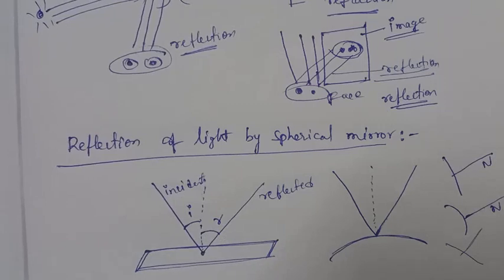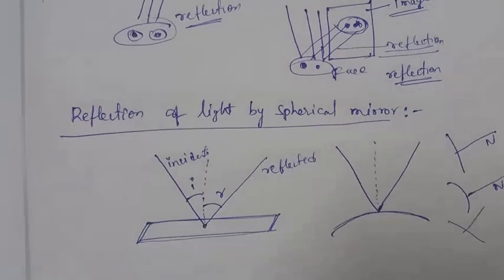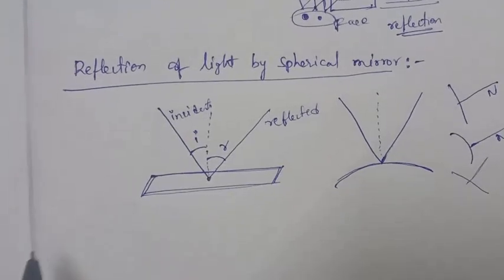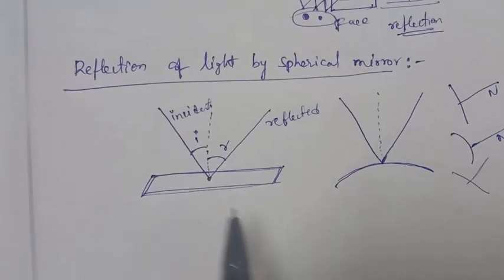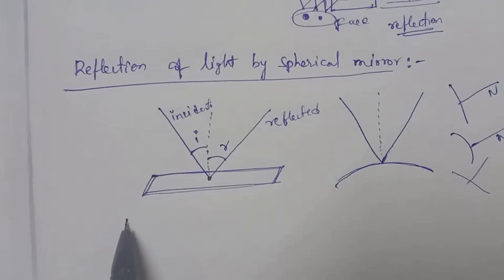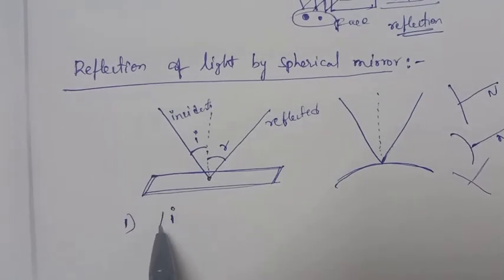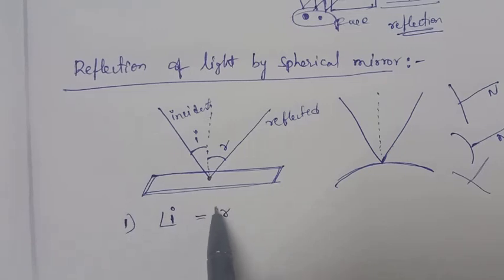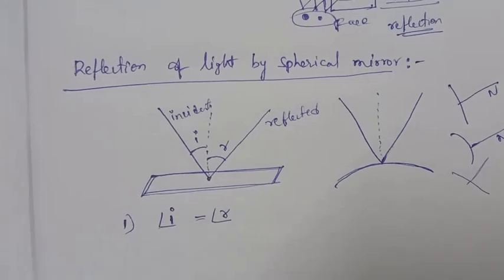So in reflection we have two laws. Any plane mirror or any curved mirror obeys these laws. The first law is that the angle of incidence is equal to the angle of reflection.